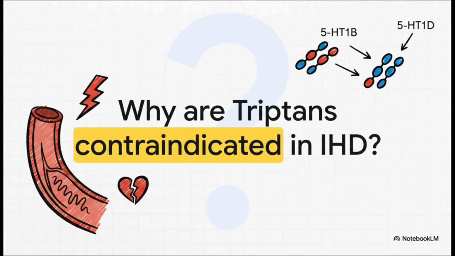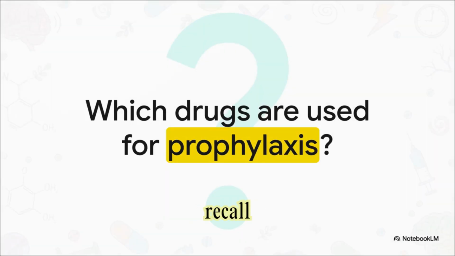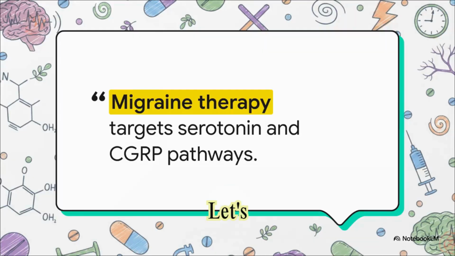Okay, let's do some active recall. If an examiner asks you this viva question, I want you to confidently recall that triptans are 5-HT1B and 1D agonists. And because that 1B activation causes vascular smooth muscle contraction, there is a very real, very dangerous risk of coronary vasospasm. That makes them completely contraindicated in ischemic heart disease. How about this prompt? Use this to quickly recall the newly approved gepants for acute attacks and those monoclonal antibodies for prevention. And of course, don't forget to quickly rattle off your classic daily oral prophylactics, your beta blockers, your anti-epileptics, and your antidepressants. Let's end with this rapid revision summary to really cement what we've learned.